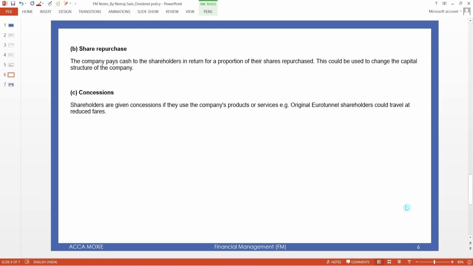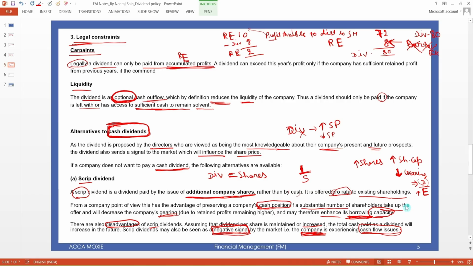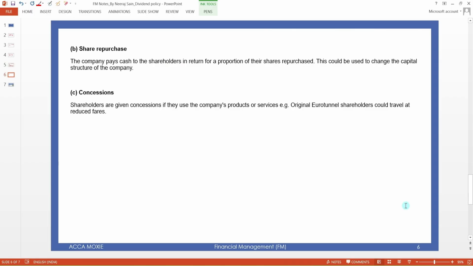Next, as an alternative to cash dividend, they can give additional shares to the shareholders. Next is the share repurchase. If you want dividend, then the company can give the shareholders an option to repurchase their shares. Instead of paying the dividend, I will purchase your shares, because you want the income, or you want the money for your expenses.